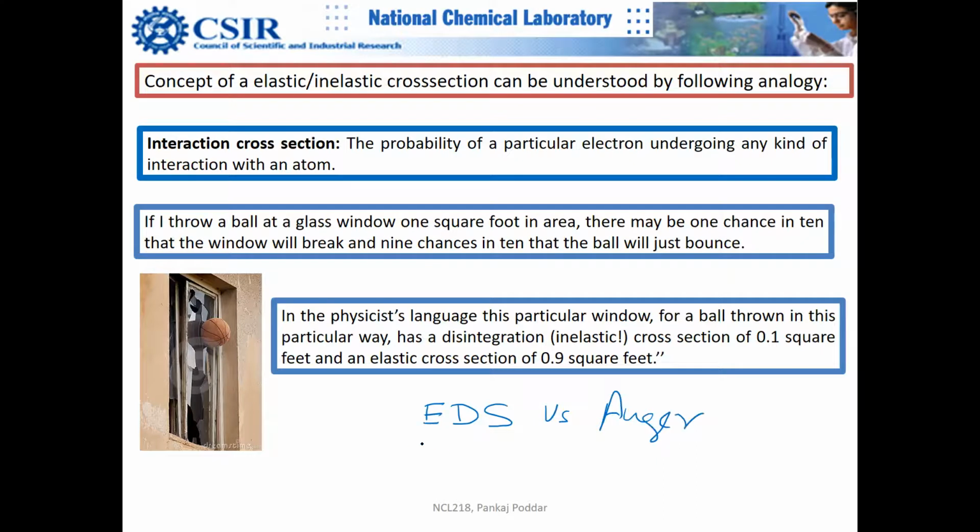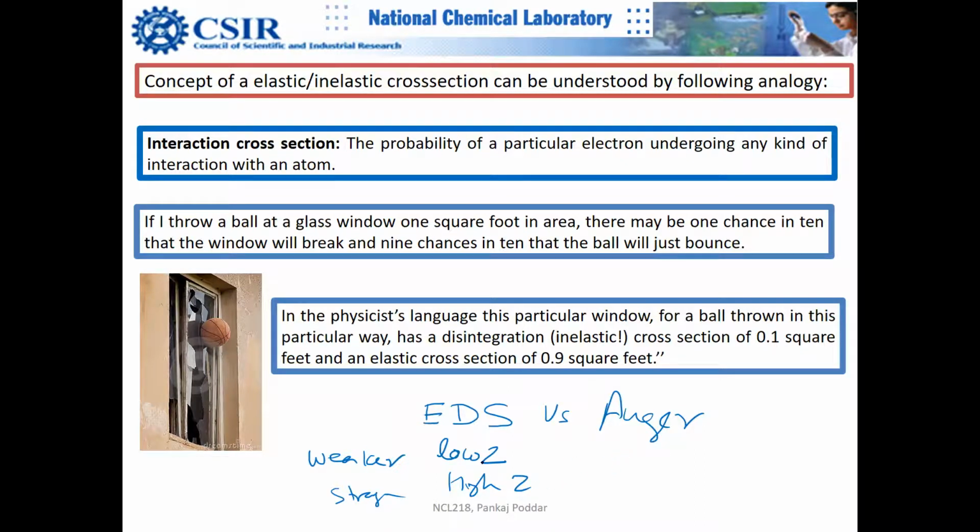The probability of the EDS signal is weaker for low Z elements and stronger for high Z elements, and the reverse is true for Auger.